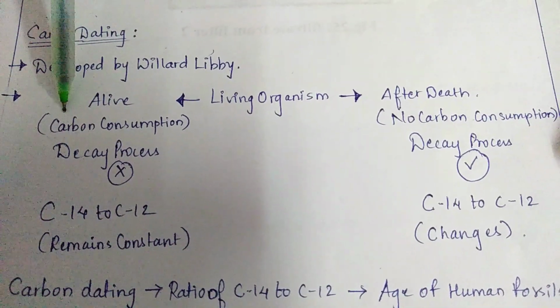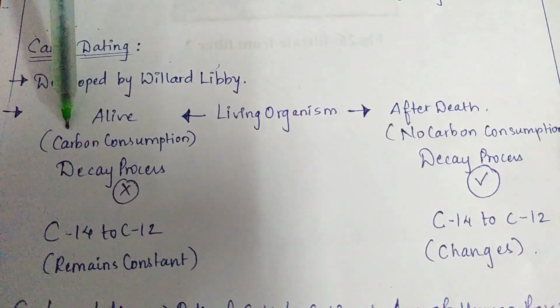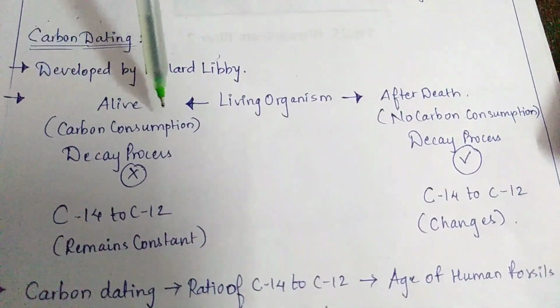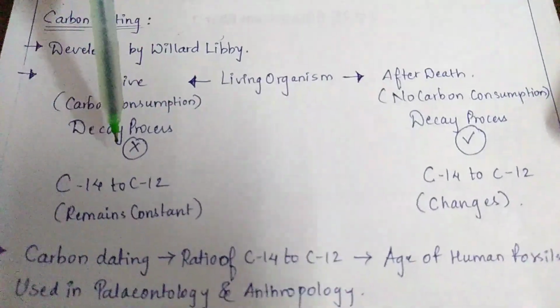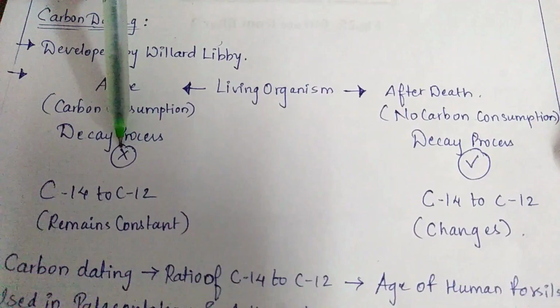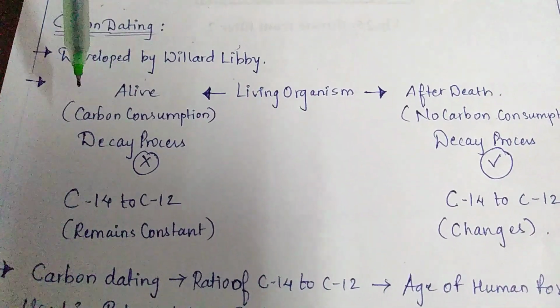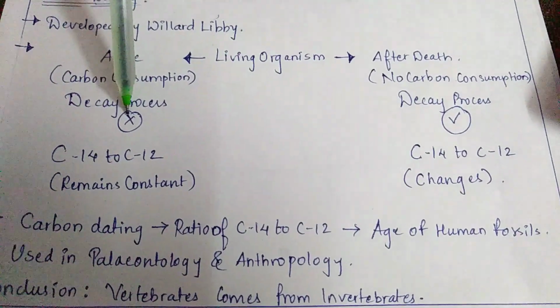Carbon consumption means they keep on eating, they keep on consuming carbon in various forms, such as carbohydrates or fats, anything. In this way carbon consumption occurs, and because of that, the decay process does not occur. See, cross over here. When a living organism is alive, carbon consumption is on, carbon decay process is off.